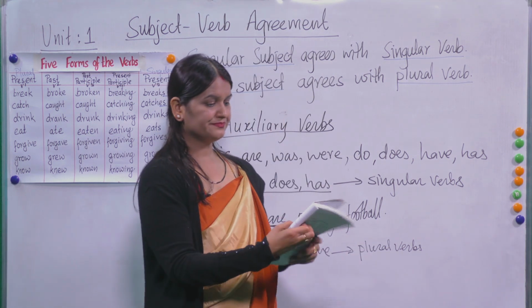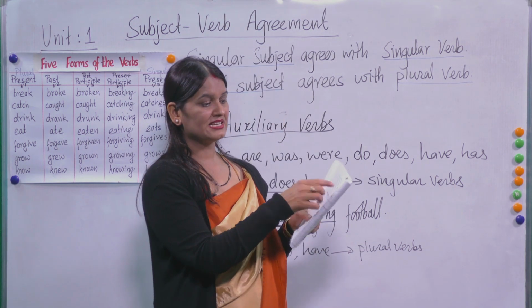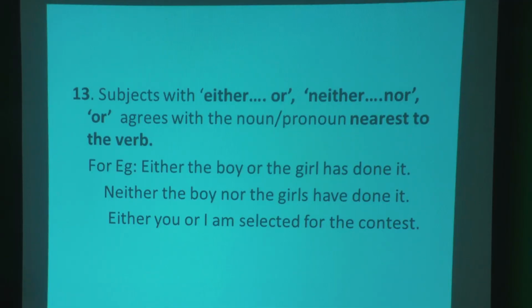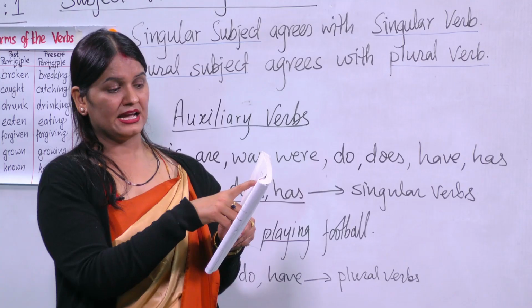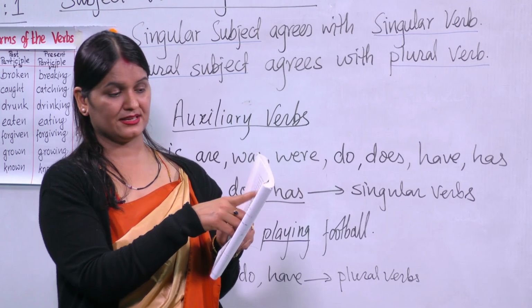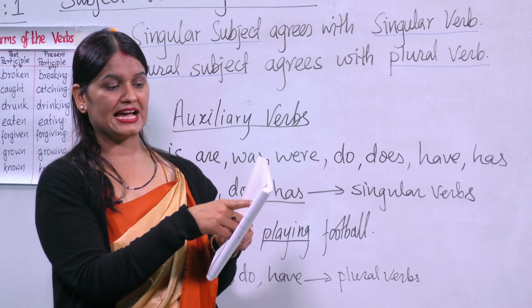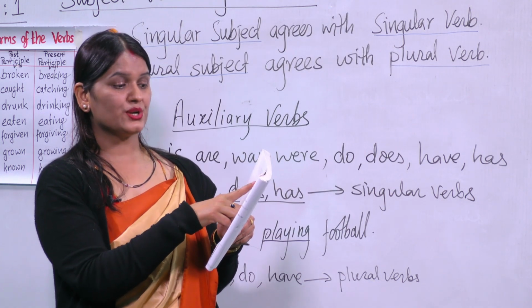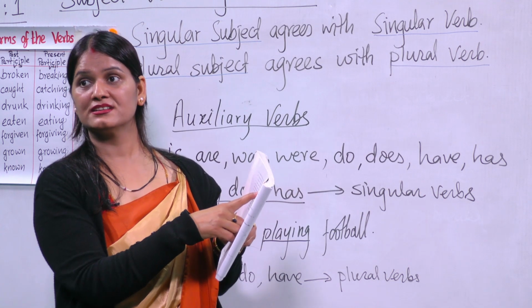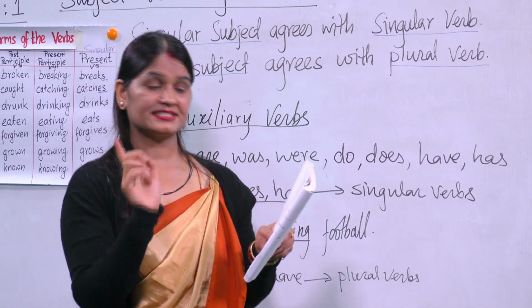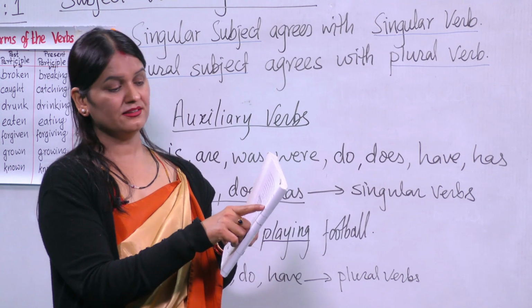Now, next one. Either of the two boys has broken that. Okay, either of the two boys, as I gave you in the rules as well, accordingly you have to do. 10 tons of cement has. Today's news, this is also an uncountable noun, and today's news is. The cost of articles has risen sharply. Slow and steady, what will be the answer? Both of them give the same idea, so wins the race.